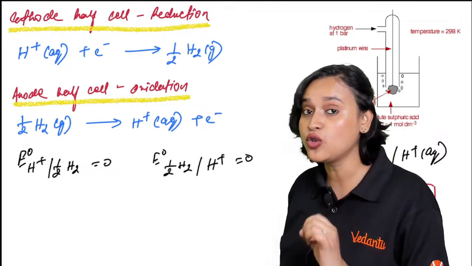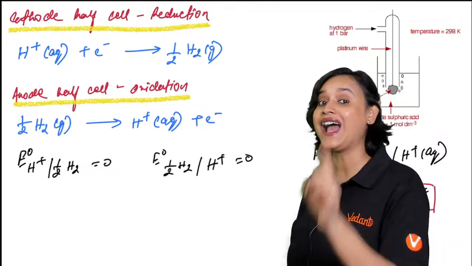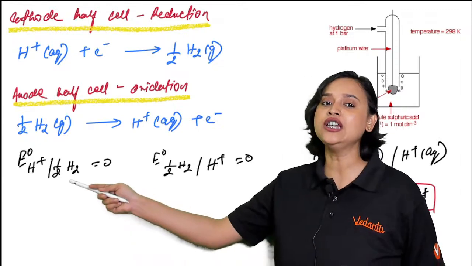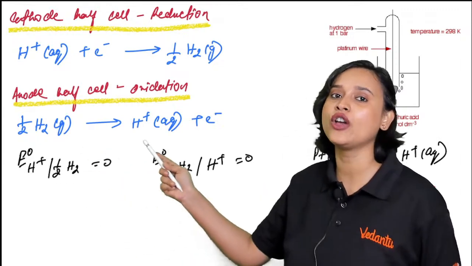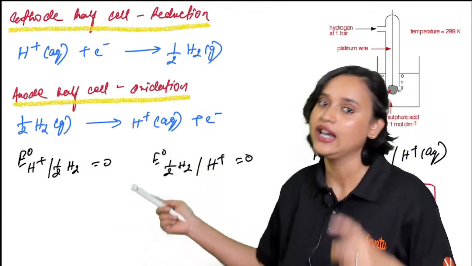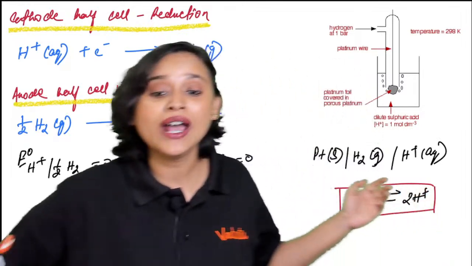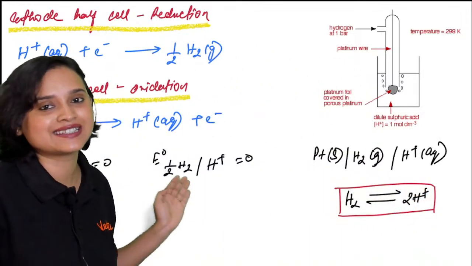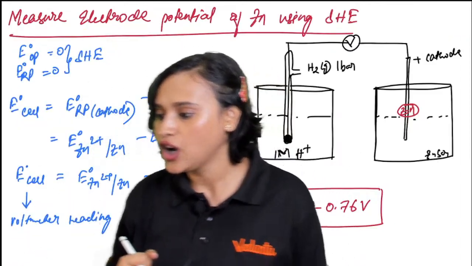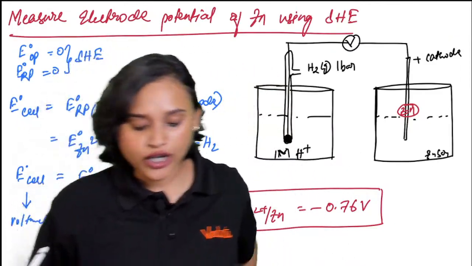Now, I have just told you some time back that it can act as a reference electrode and it is 0. So E naught, when it is going from H plus to half H2, that means when it is getting reduced, E naught is going to be 0. When it is getting oxidized, it is still going to be 0. Okay? All right, everybody.